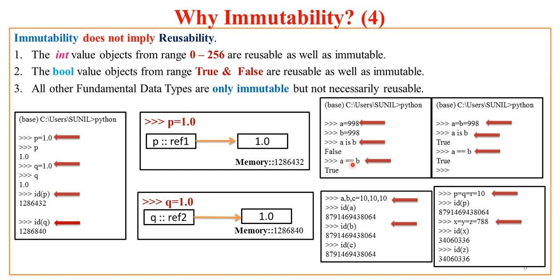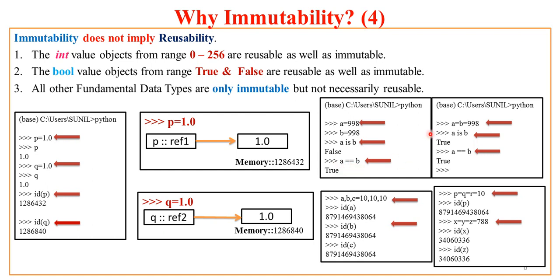But if I try to check the value of A with B, so I use here the equal to operator. The is operator checks the equality of references, whether two variables are pointing to the same reference or not. If they are pointing to the same, then it will be true, otherwise it is false. So here I am getting a false value. But here if I try to check the value equality, it is true.